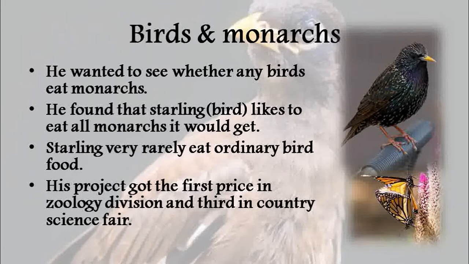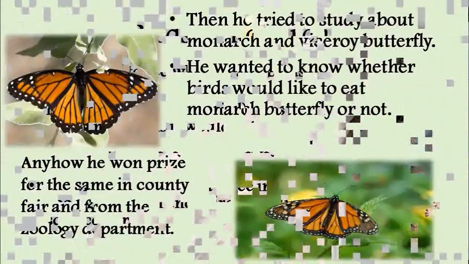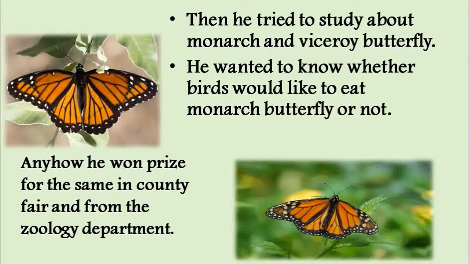What is that? Talking about a bird, finding a bird who eats monarch butterfly. And also talking about the similarity seen between viceroy and monarch butterfly. Then we see that he wanted to study more about this monarch butterfly, and he came out with a new experiment in the second year of his high school studies.